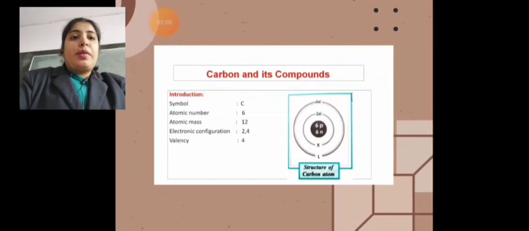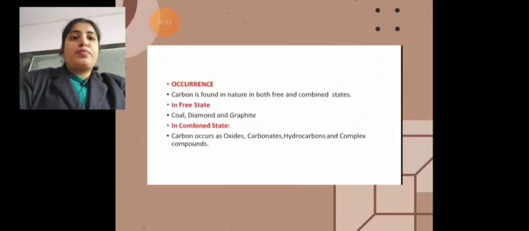The symbol of carbon is C and the atomic number is 16. Atomic mass of carbon is 12. The electronic configuration of carbon is 2 and 4, which means that in the inner shell it has 2 electrons and in the outer shell it has 4 electrons. The valency of carbon is 4.